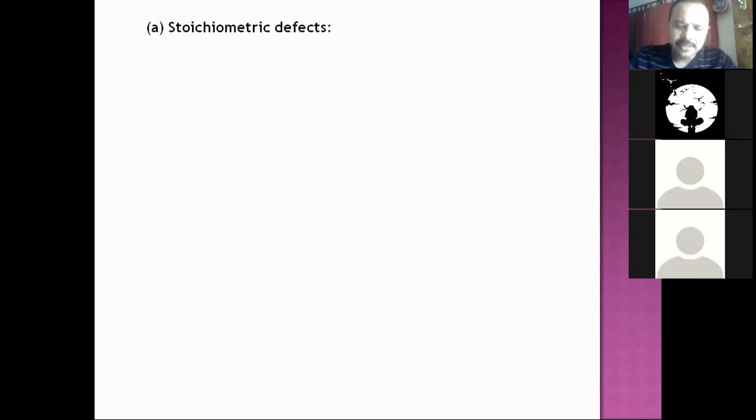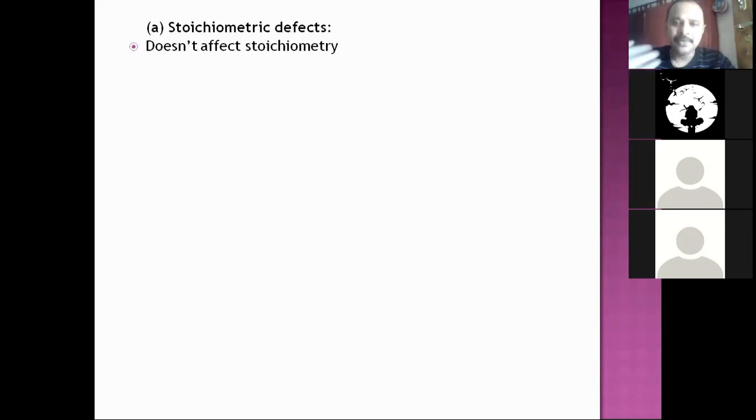Stoichiometric defects are those defects which, when they exist in a solid, don't affect the stoichiometry of the solid. That means composition, the mole proportion, will not be affected.